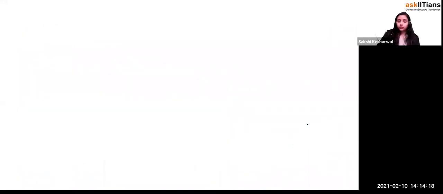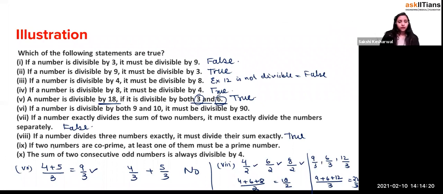Yeah, it's true. Okay, if two numbers are co-prime, at least one of them must be a prime. It's false. We just learned that 8 and 15, though both are composite numbers, are co-prime as well.